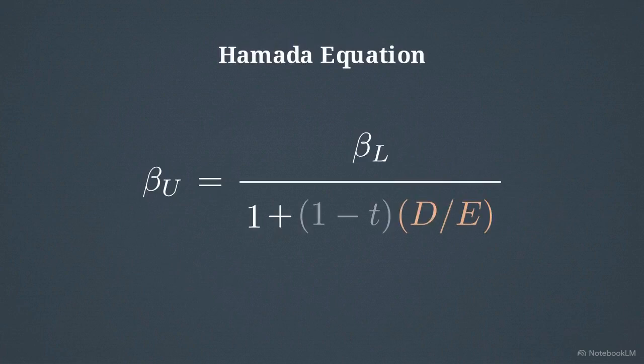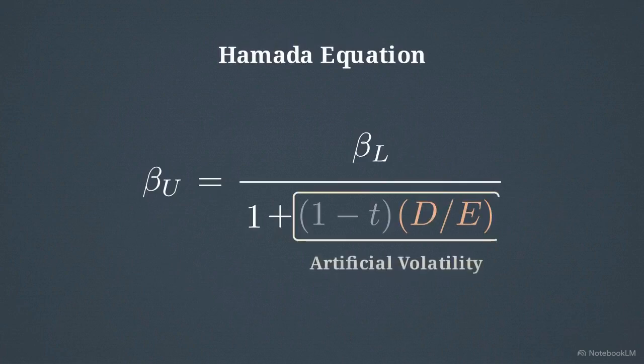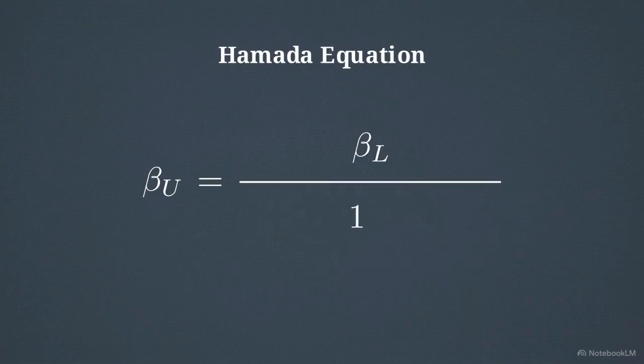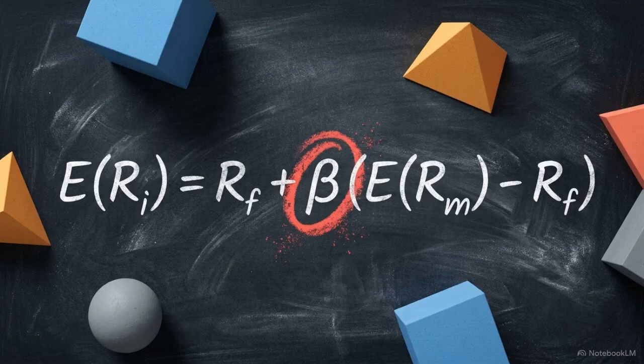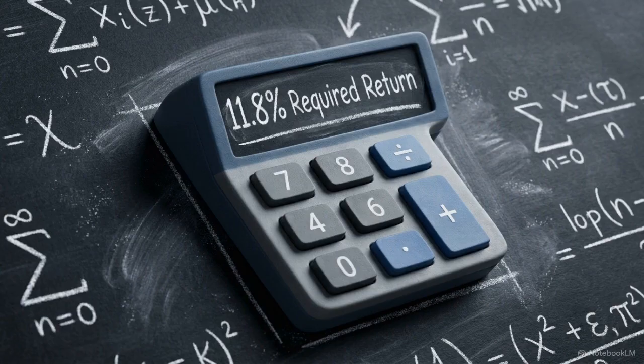Using the Hamada equation, analysts can strip out the artificial volatility created by a company's debt, leaving behind its pure, unlevered business beta. Once we have that beta measurement, we plug it into the capital asset pricing model, CAPM. This equation converts that precise level of systematic risk into a required rate of return.